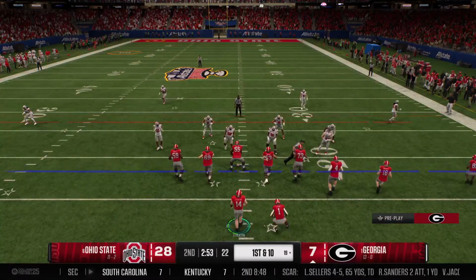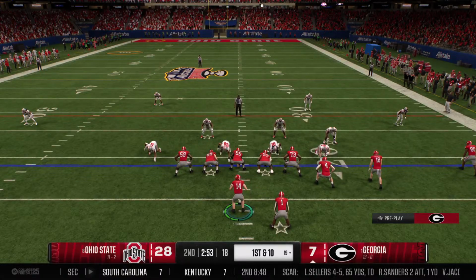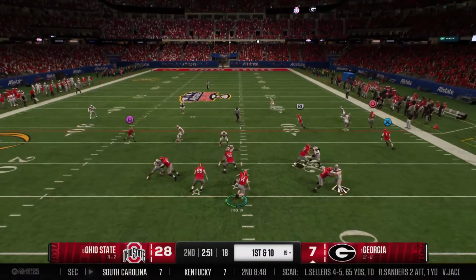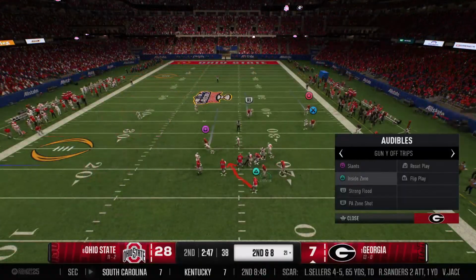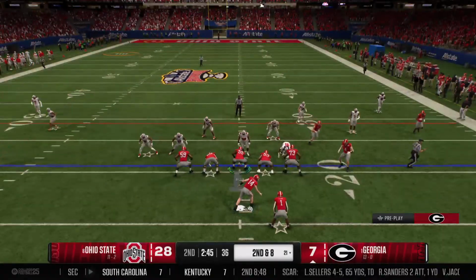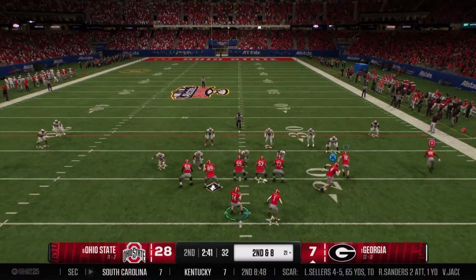And the powerful Georgia offense is back out on the field. They had it going on the last drive, but it ended abruptly with the interception. Let's see what they can do here. He's going to take off. The Dogs come to the line to run the hurry-up. Quarterback adjusting now to the defense.